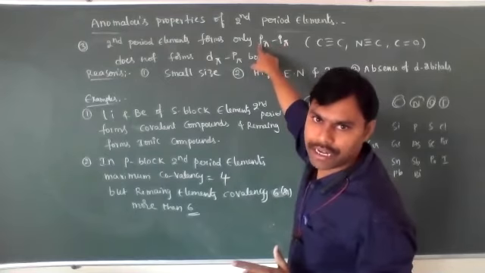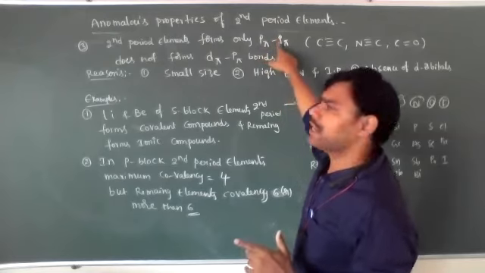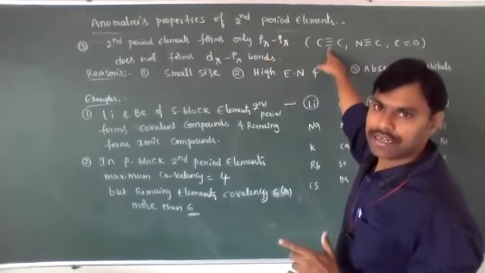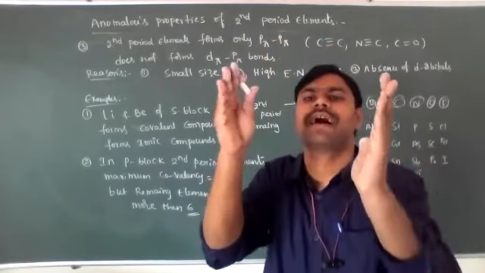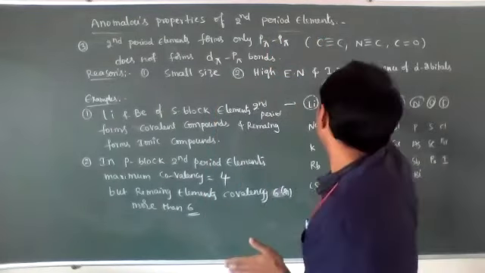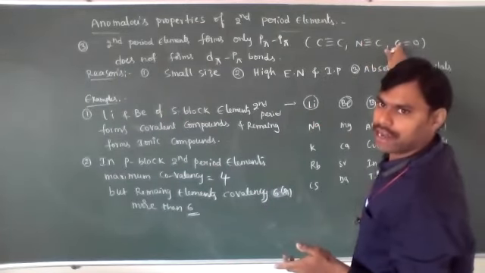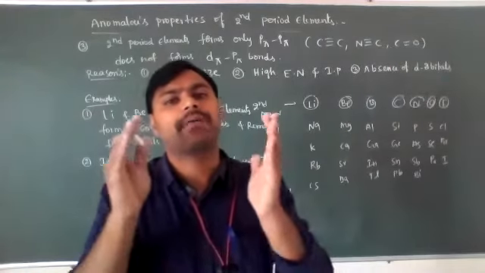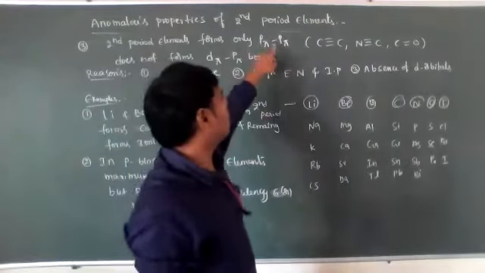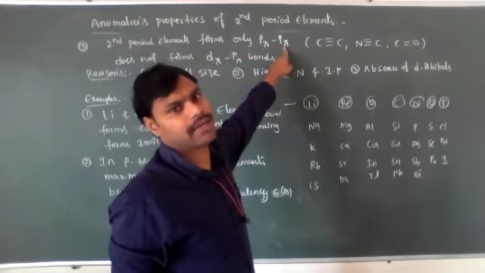P and p means a p orbital of one atom and a p orbital of another atom for second period elements. Carbon and carbon: here one sigma bond, the remaining two are pi bonds, formed due to the lateral overlapping of p atomic orbitals only. Nitrogen and carbon: here two pi bonds are present. Carbon and oxygen: one pi bond is present. For second period elements, pi bonds are formed only due to lateral overlapping of p and p atomic orbitals.